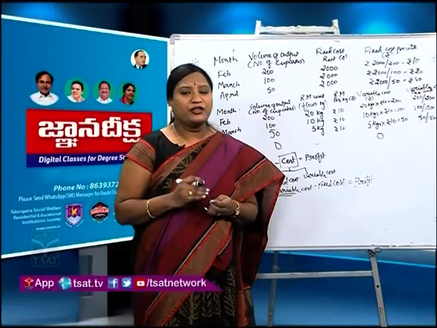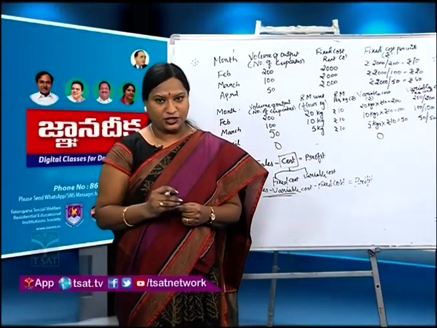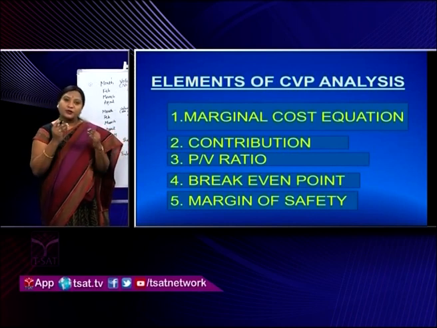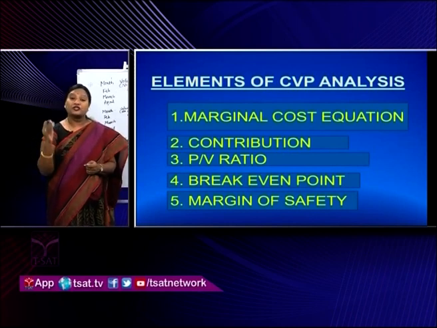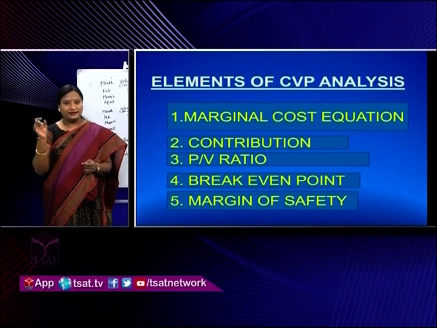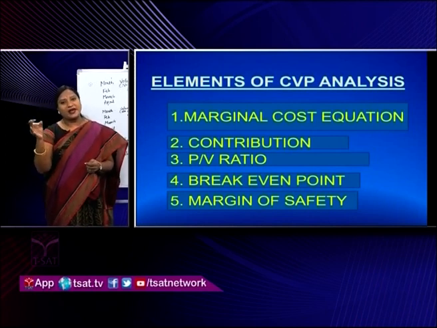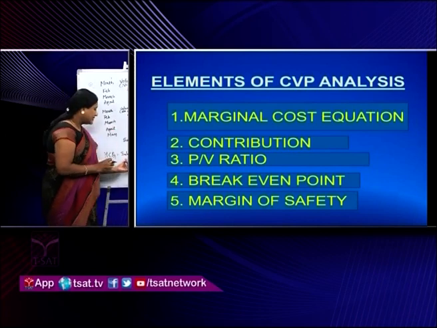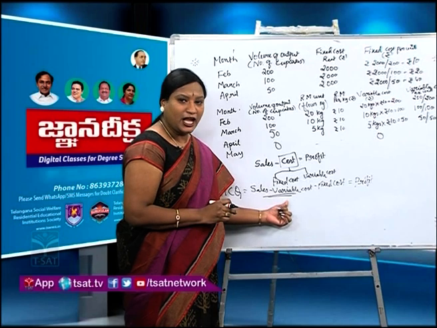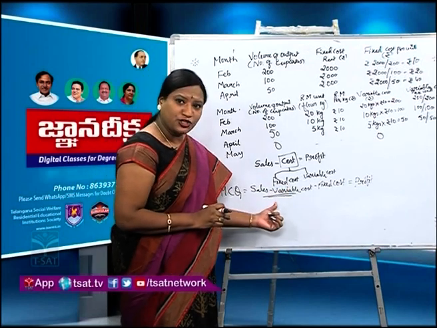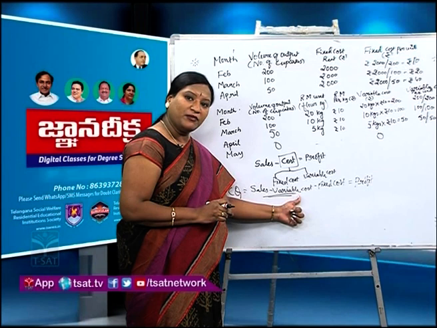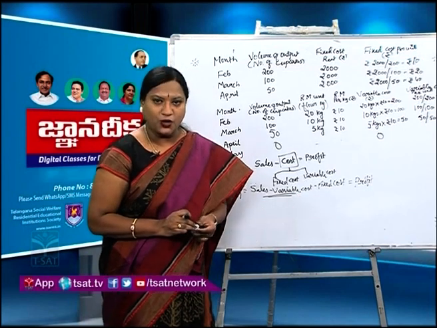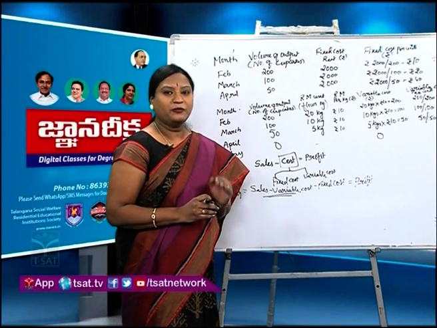Coming to the third one, P by V ratio, which is also called contribution sales ratio. So P refers to profit, V refers to volume of sales. Contribution is what? Sales minus variable cost, isn't it? So we are trying to understand the relationship: sales minus variable cost divided by sales into 100, we will get the P by V ratio, which is called profit by volume ratio.